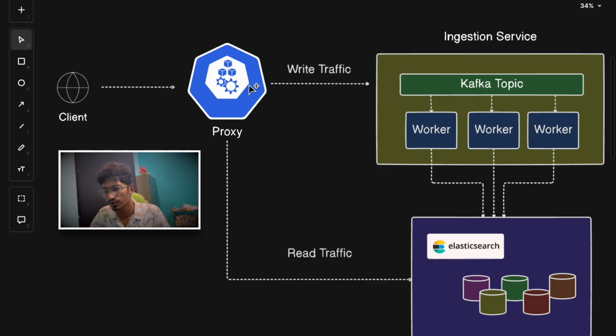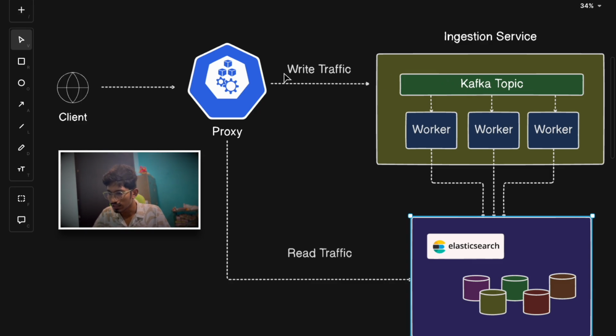So the proxy services effectively split the read and write traffic, and the incoming write traffic was queued in a dedicated Kafka topic. There was a Kafka topic for each Elasticsearch cluster. Similarly, if they have multiple clusters like this, they will have another Kafka topic on a per-cluster basis, right?